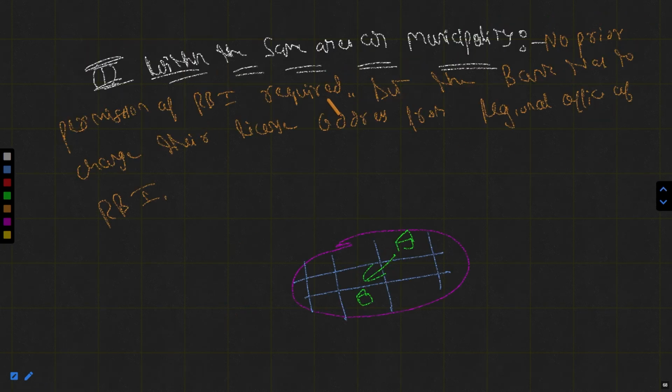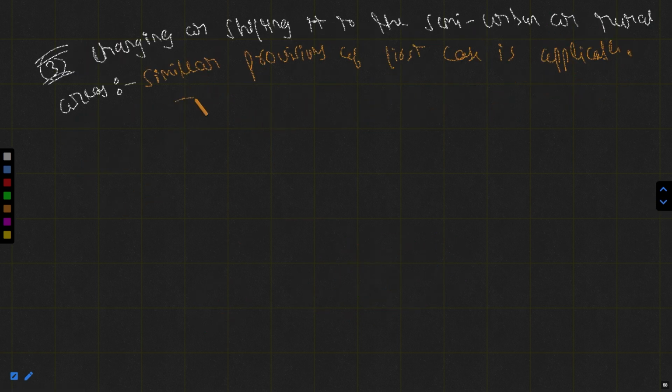It means that no prior permission of the Reserve Bank of India is required, but the bank has to change their license address from the regional office of the Reserve Bank of India. Similar case will happen there. The bank is not required to take the prior permission of the Reserve Bank of India, but yes, they have to change their licensing address.